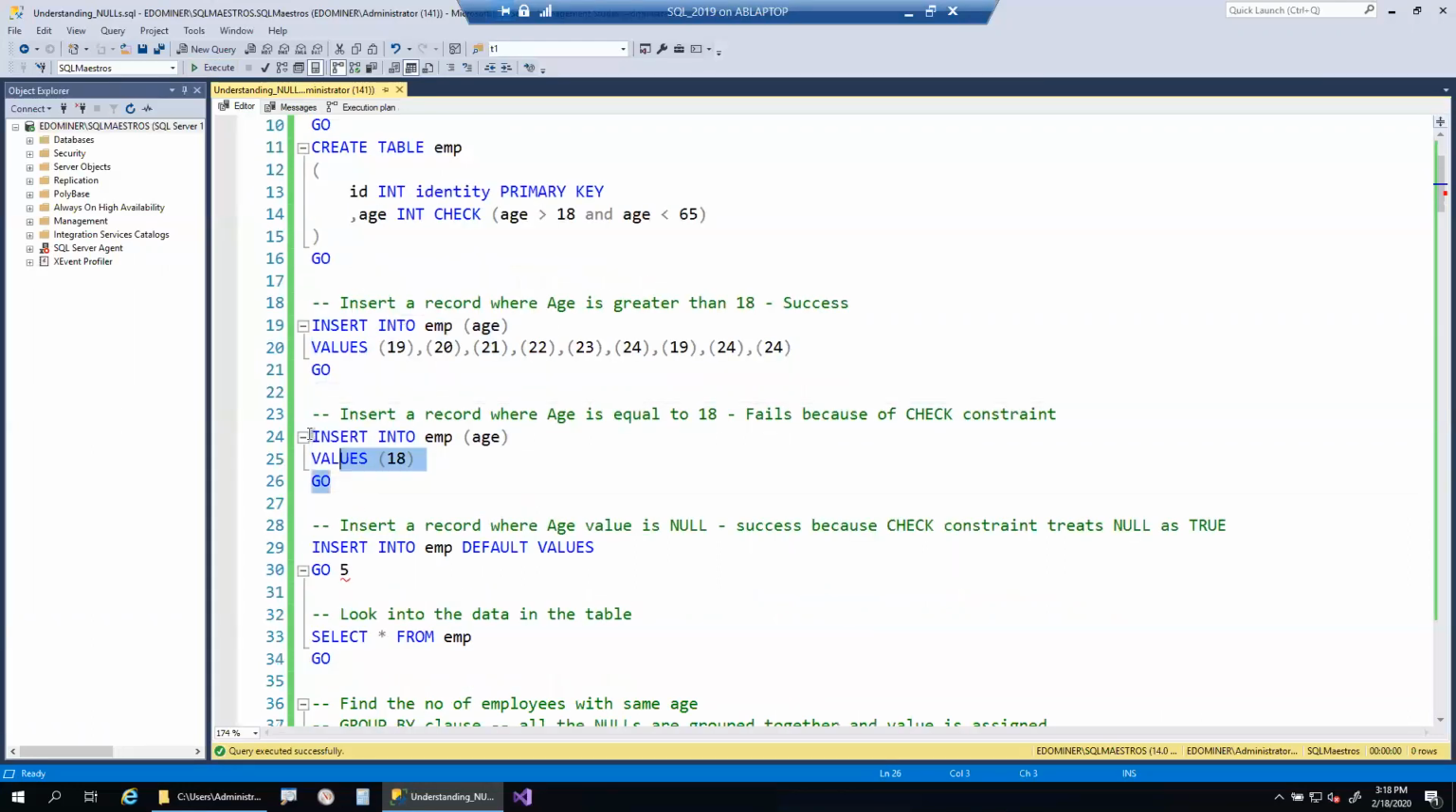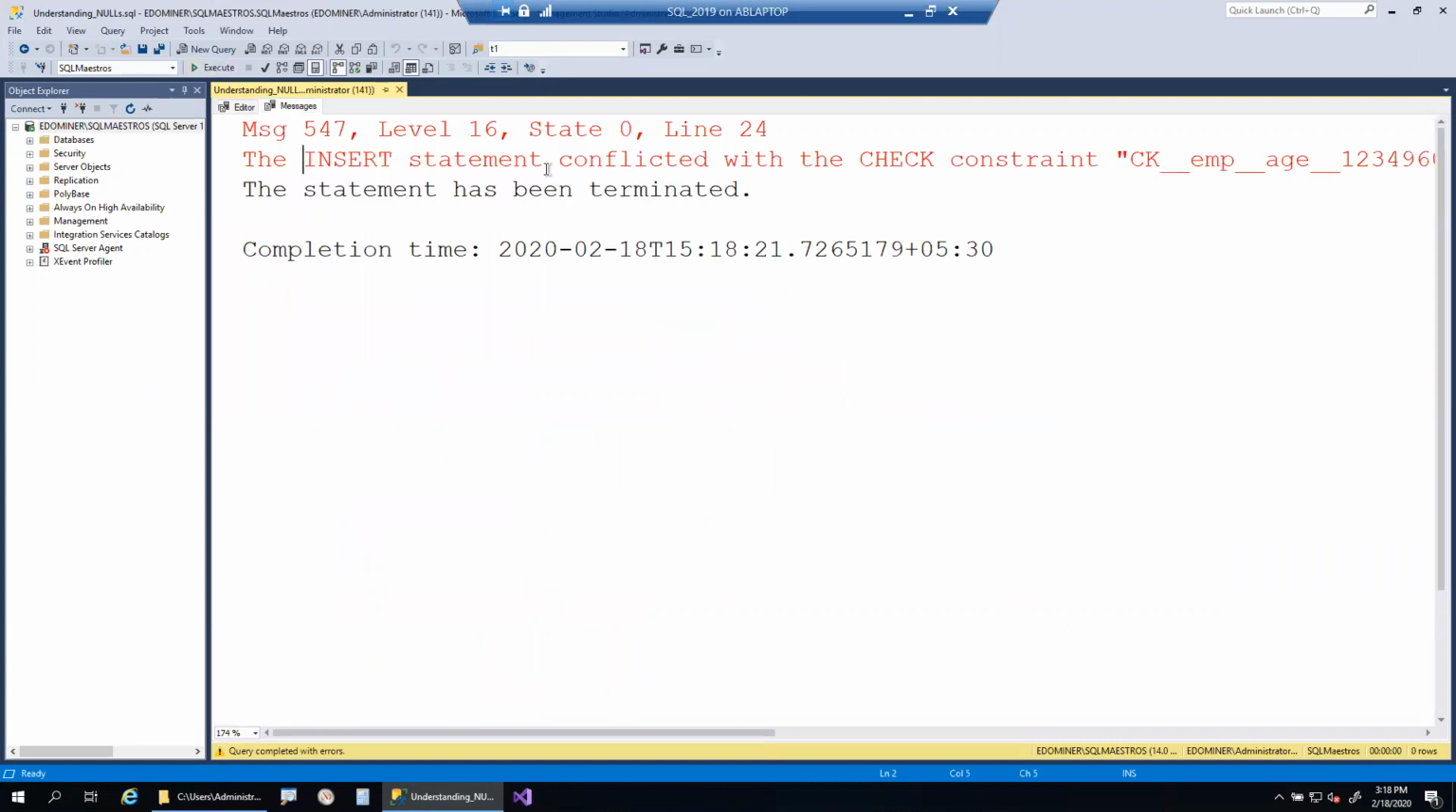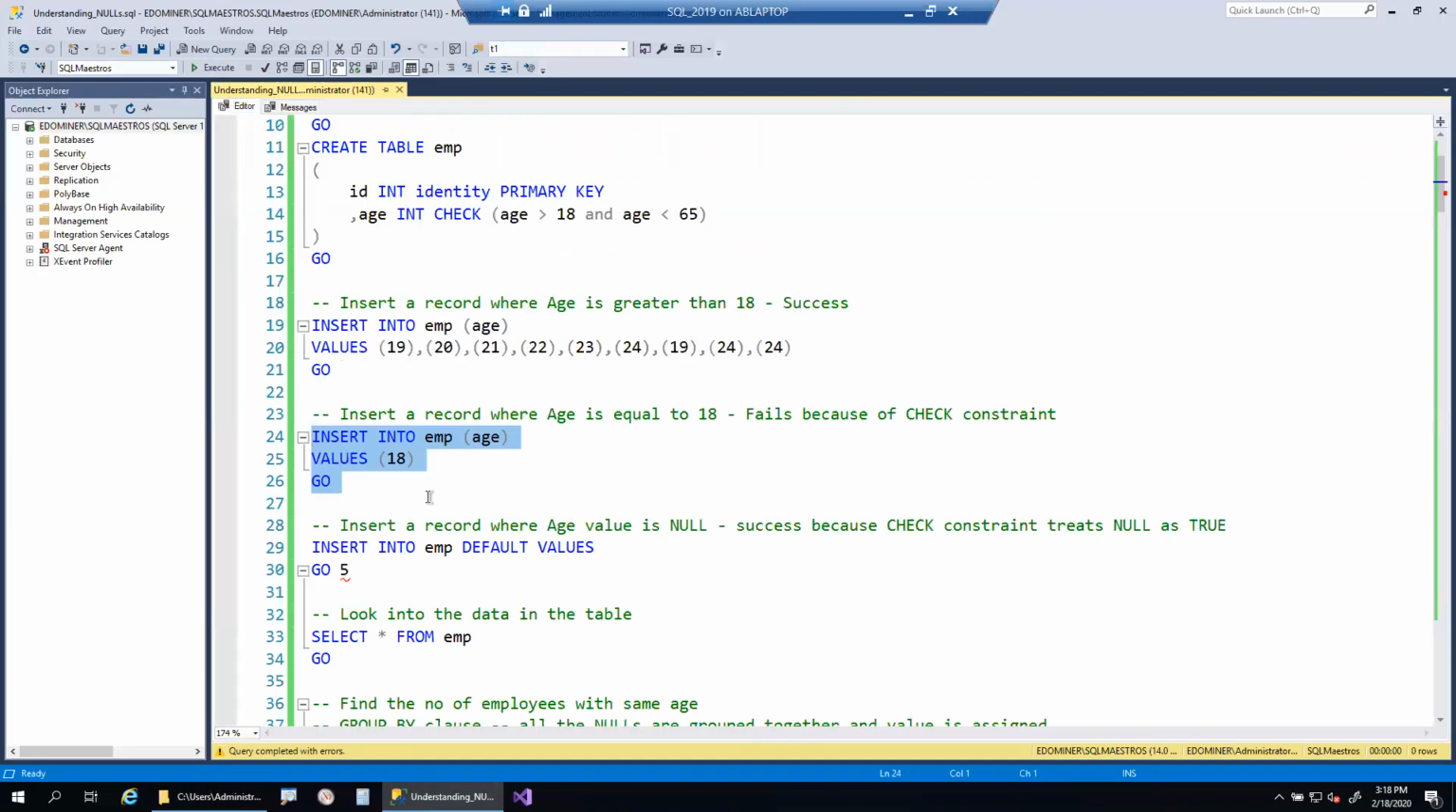Let's insert a value of 18. Our check constraint says age should be greater than 18. If I insert age equal to 18, then our query will fail. The insert statement conflicted with the check constraint, so this particular row will not get inserted.